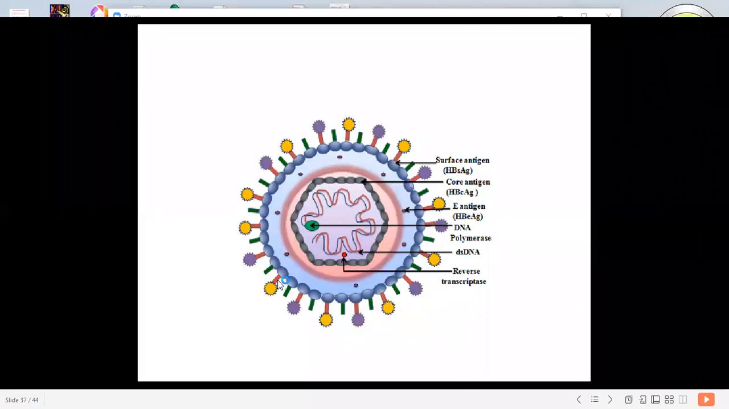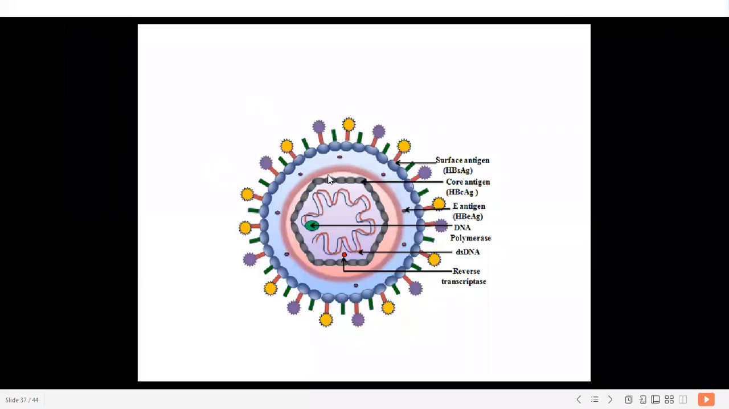These neonatal infections often lead to the carrier state for a lifetime. Those neonates who acquire this virus through neonatal infection develop a carrier state for life. Okay.